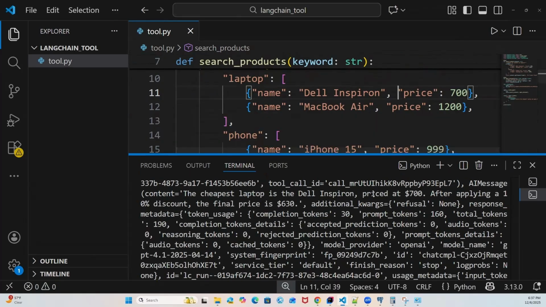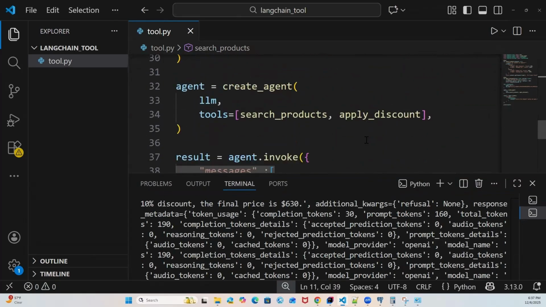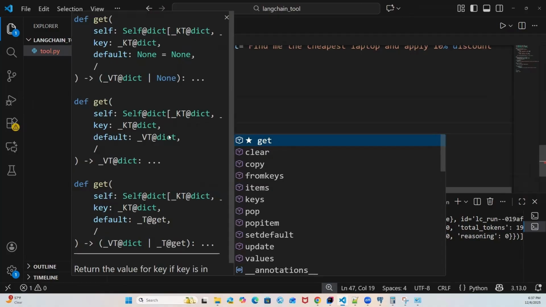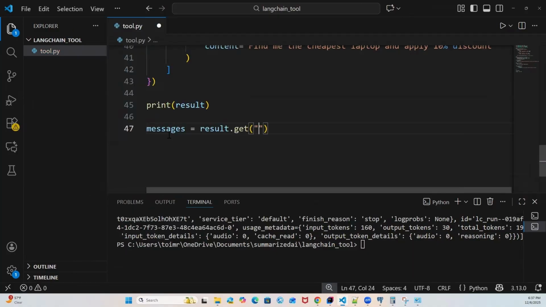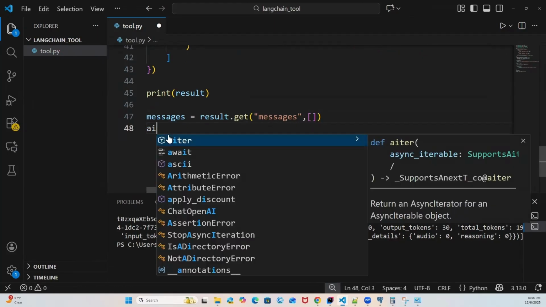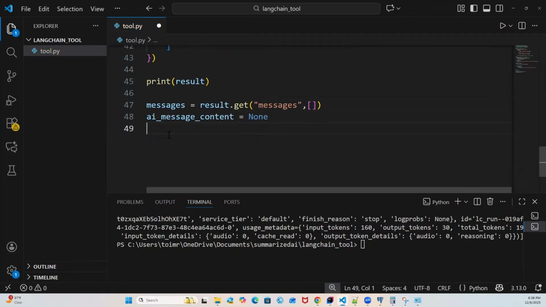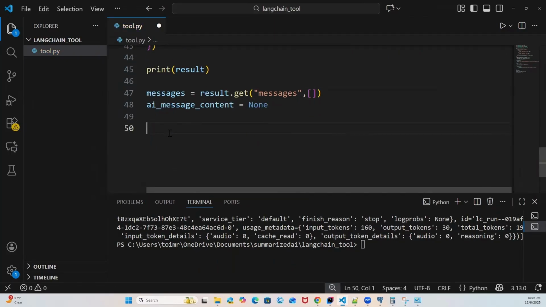Okay, so let's go ahead and extract the content from the JSON. We say messages equals result.get, messages, and if we did not get anything, then empty. Now let's define a variable, ai_message_content, equal to None. Now let's write a for loop which will allow us to loop through the JSON and extract that particular content.